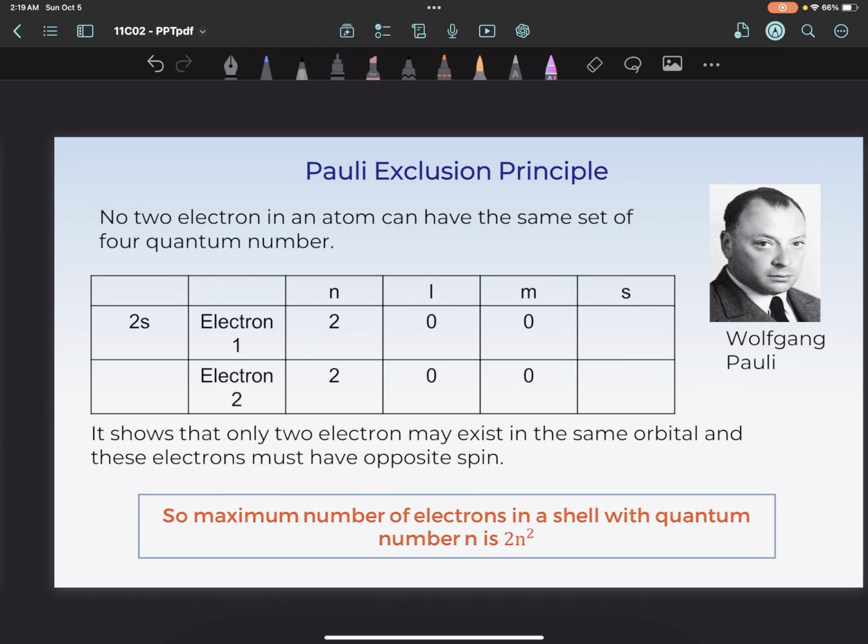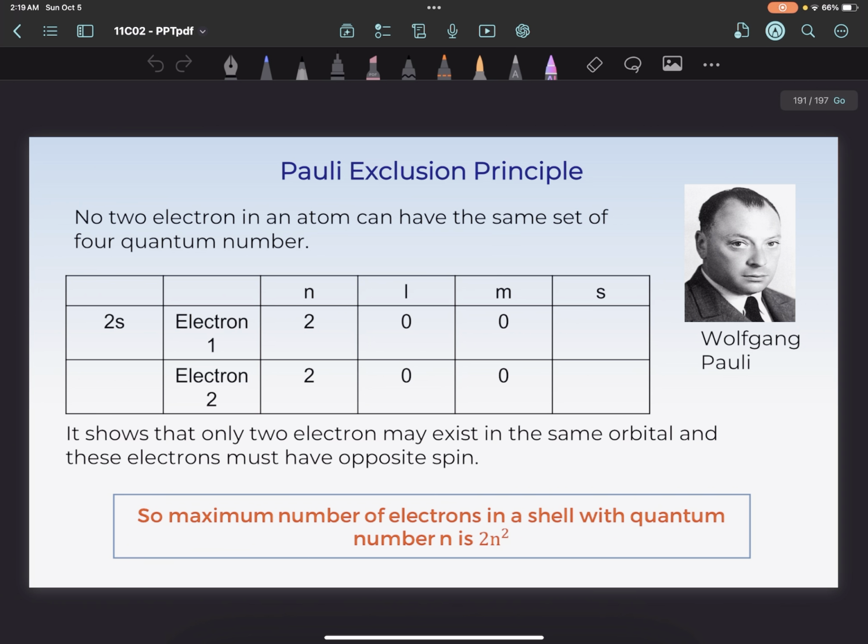Okay, so this is the Pauli exclusion principle. This is basically that no two electrons in an atom can have the same set of four quantum numbers.